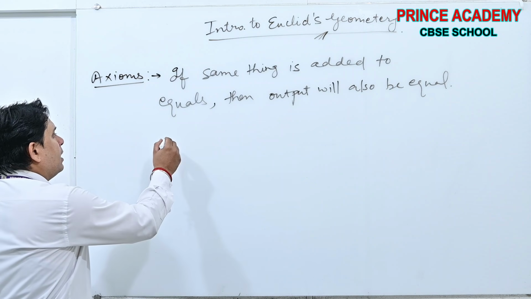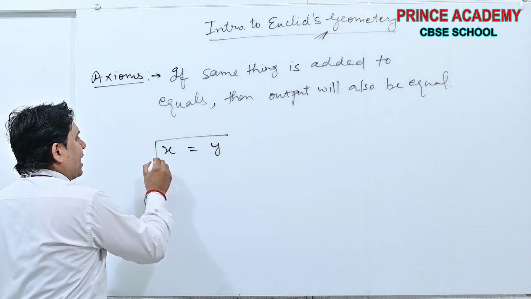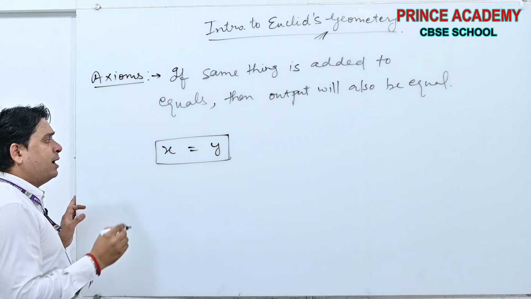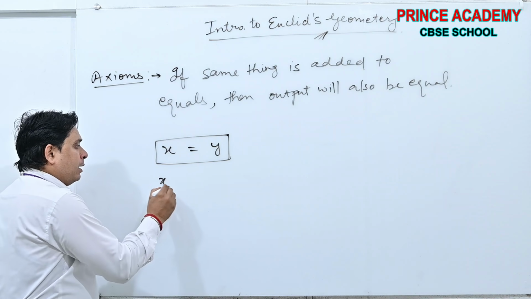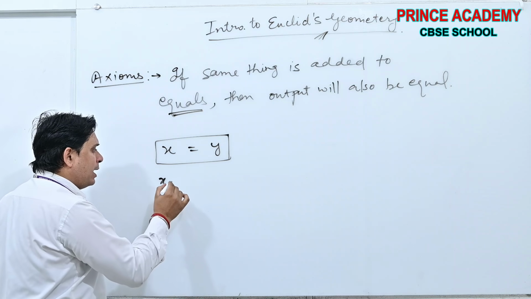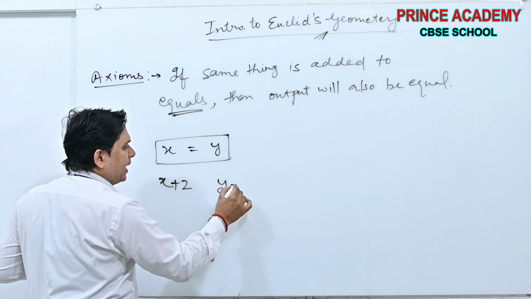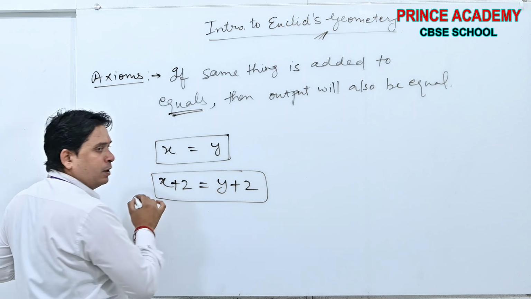See, suppose I am writing x is equal to y, and 2 is added to both sides. X and y are equal. I am adding 2 here and adding 2 here. What will it be? It will be the same. Yes or no?